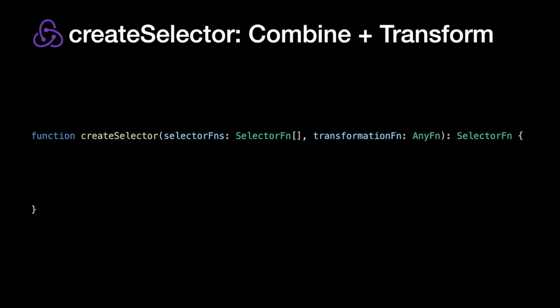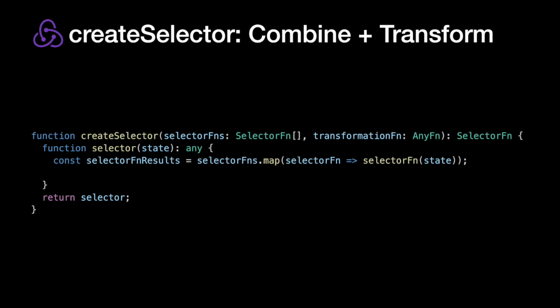Ready for some code? Here's our createSelector function. First thing we're going to do is declare a function, our selector function, and we're just going to return it. For each of the elements in my selector function array, I want to run that selector function. So I'm going to map the selector function array to an array of selector function results, running each selector function. And then all I need to do is return the transformation function result, passing in the selector function results as input. So I'm just using the spread operator here to put this array in as parameters to my transformation function.